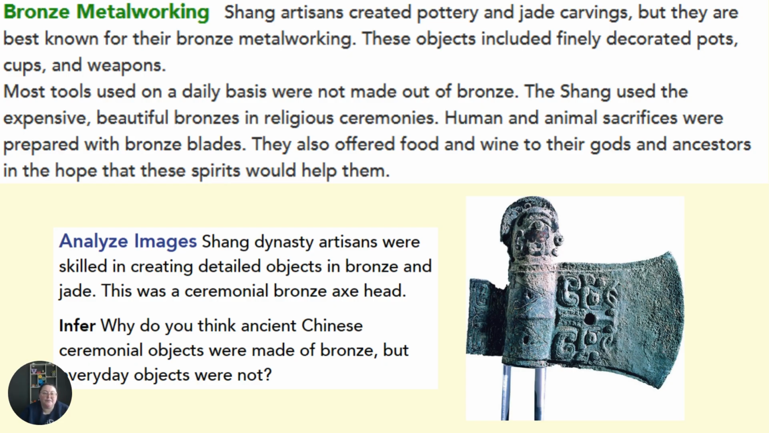Bronze metalworking. Shang artisans created pottery and jade carvings, but they are best known for their bronze metalworking. These objects included finely decorated pots, cups, and weapons. Most tools used on a daily basis were not made out of bronze. The Shang used the expensive, beautiful bronze in religious ceremonies. Human and animal sacrifices were prepared with bronze blades. They also offered food and wine to their gods and ancestors in the hopes that these spirits would help them.